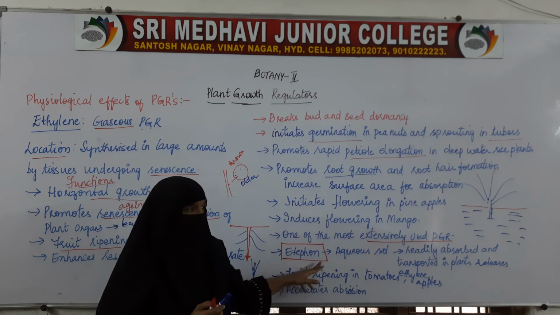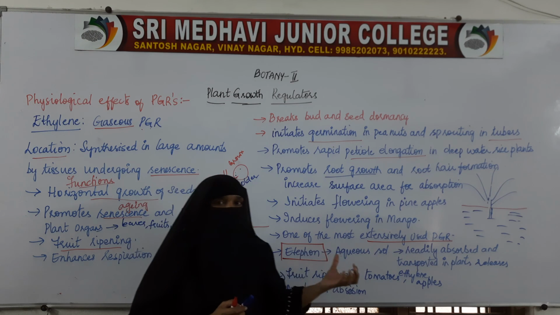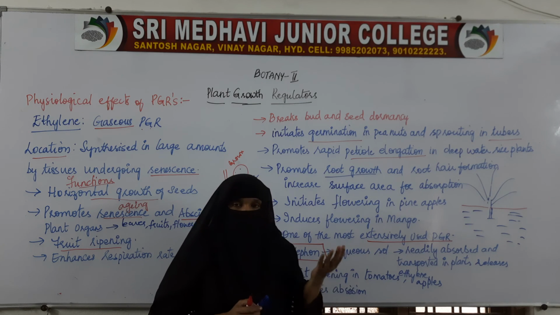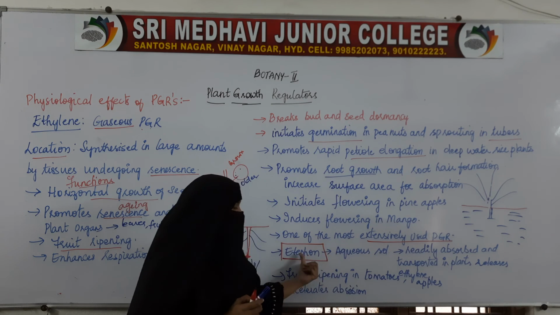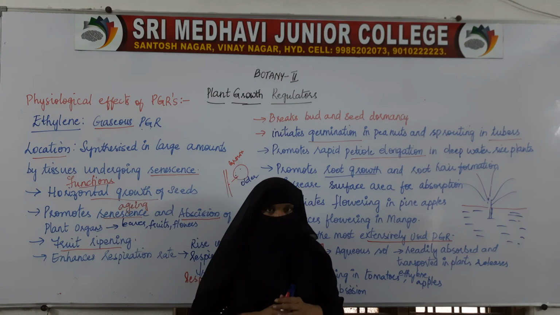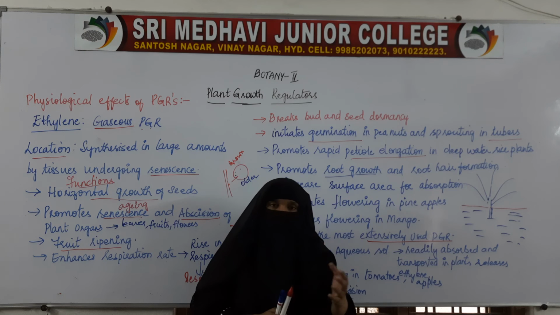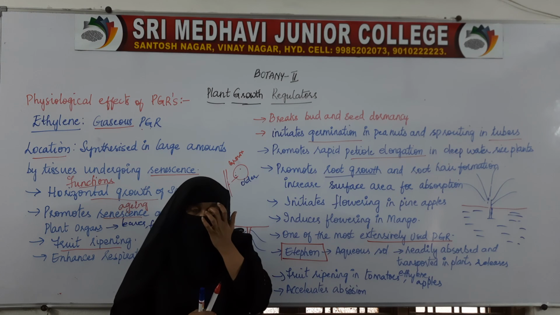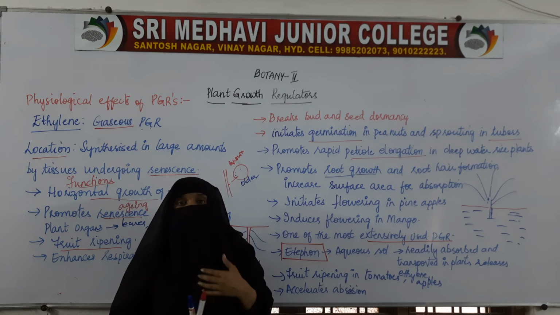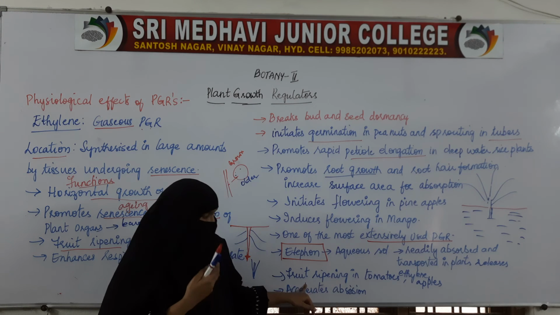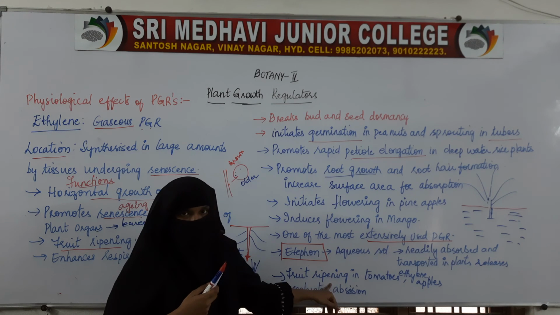The ethephon in aqueous solution is readily absorbed by the roots, and after absorption it is transported to all the other parts of the plants. After it is transported, it releases ethylene. When ethephon is absorbed by the plants, it releases ethylene in plants. So ethylene helps in fruit ripening.